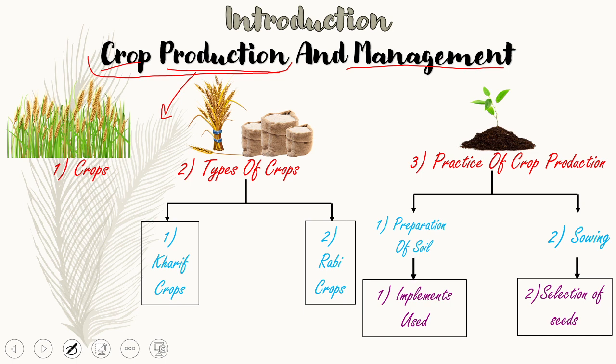So here in this chapter we will cover first the basic definition of crops, then the types of crops which are kharif and rabi, and in this session you will clearly remove the doubt of what is kharif and what is rabi crop. Then in the third part we will learn about the practice of crop production, which is first preparation of soil and sowing.